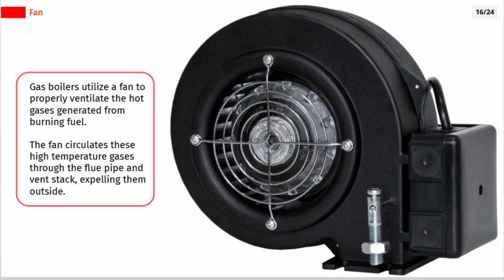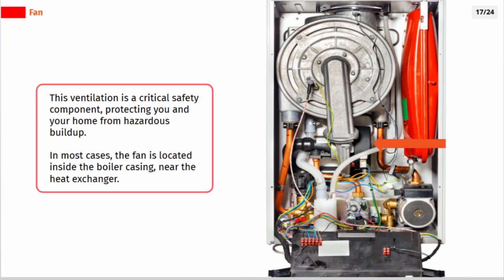Gas boilers utilize a fan to properly ventilate the hot gases generated from burning fuel. The fan circulates these high-temperature gases through the flue pipe and vent stack, expelling them outside. This ventilation is a critical safety component, protecting you and your home from hazardous buildup. In most cases, the fan is located inside the boiler casing, near the heat exchanger.